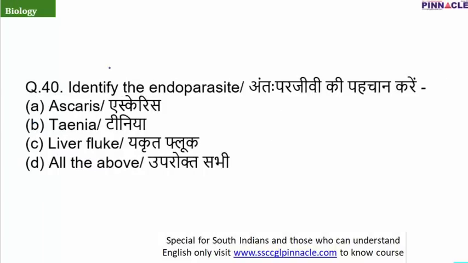Question number 40. Identify the endoparasites. Endoparasites are parasites which live inside our body, and Ascaris lumbricoides, Taenia solium, and liver fluke are all examples of endoparasites, and they are found in the human body. So the correct answer is option D.